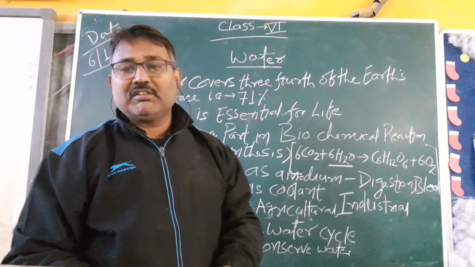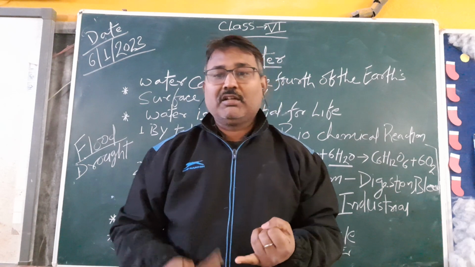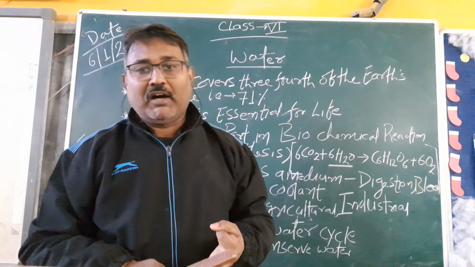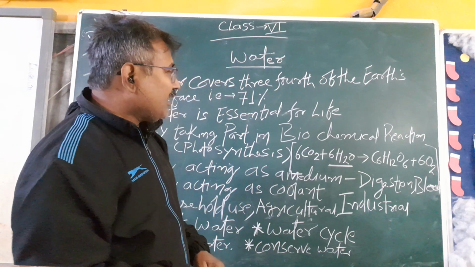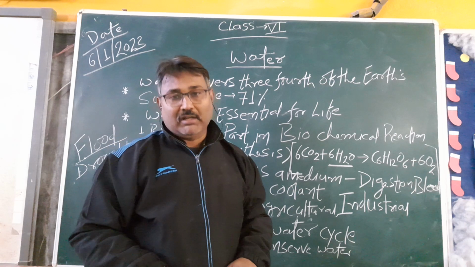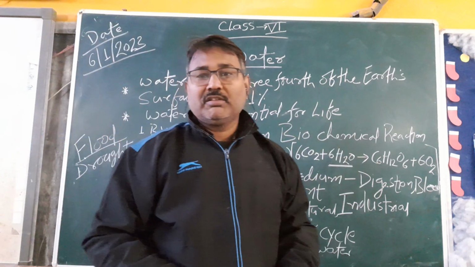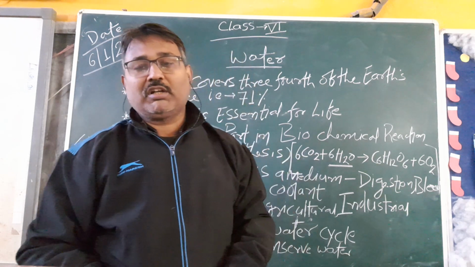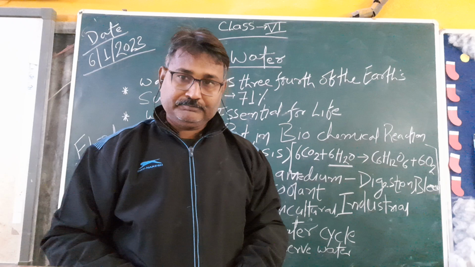As you know, everything is made up of the five matter, that is air, water, fire, soil and sky. And in these five matter, water is also present. So by this you can understand the importance of water, means everything is made up of water.